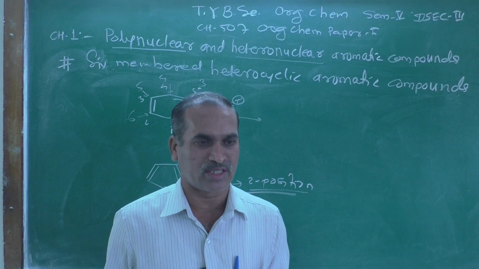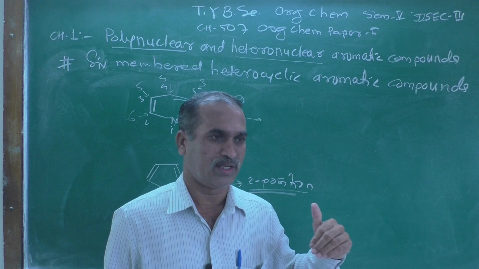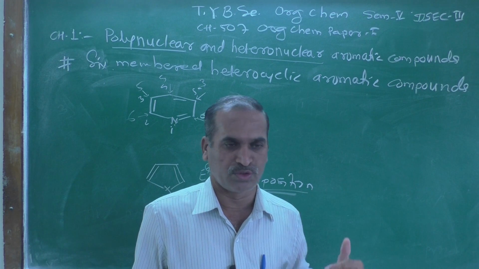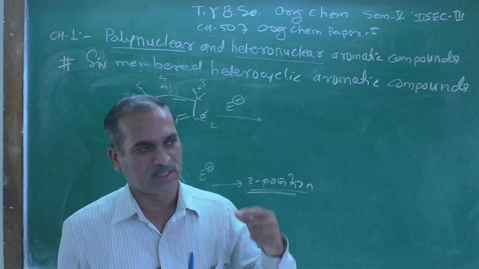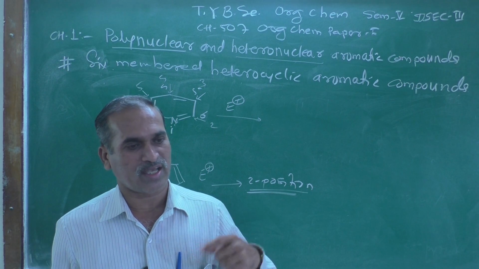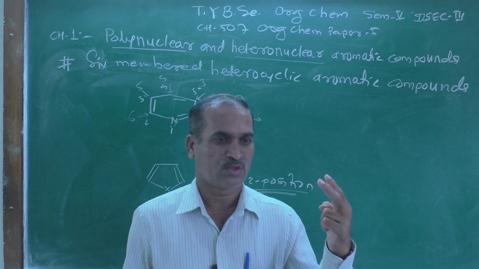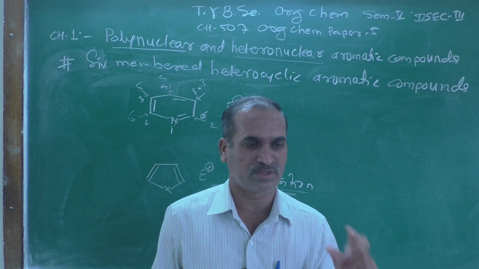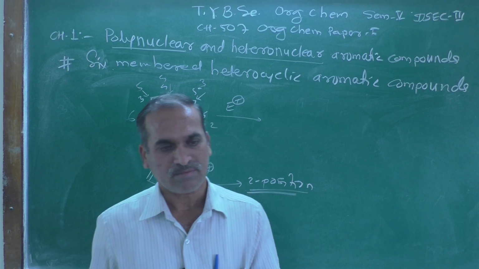There we found that when the electrophile attacks at the 2 position, there are 3 resonating structures, and if the electrophile attacks at the 3 position, only 2 resonating forms are possible.